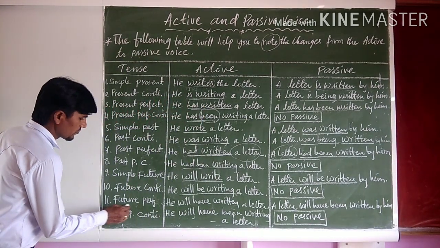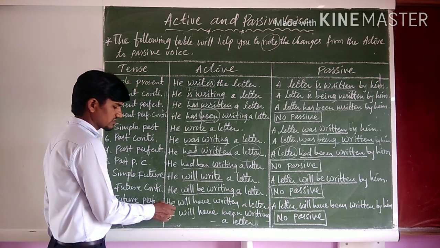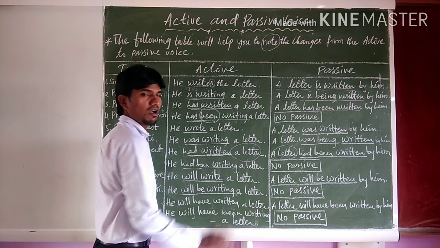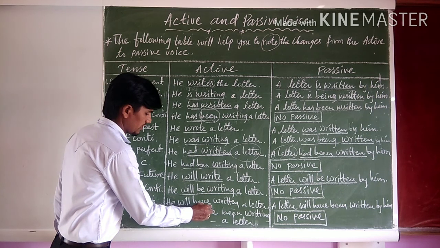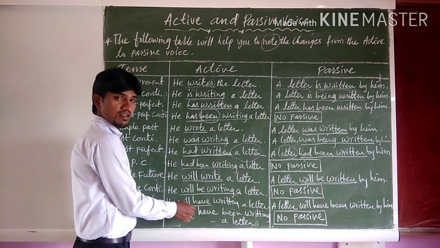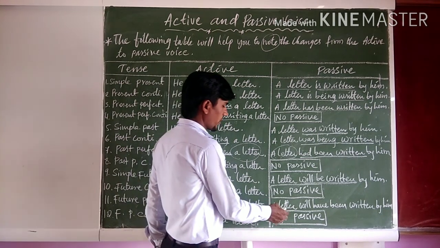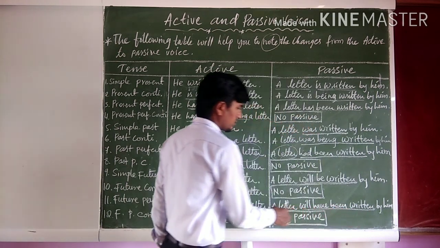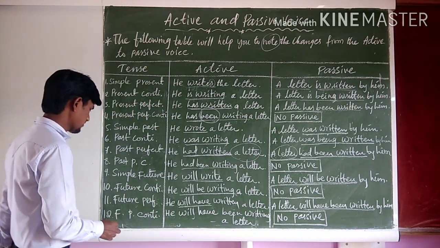Coming to the next one, future perfect tense. The future perfect tense structure is subject plus will have or shall have plus V3 plus object. Example: he will have written a letter. And its passive form is: a letter will have been written by him.